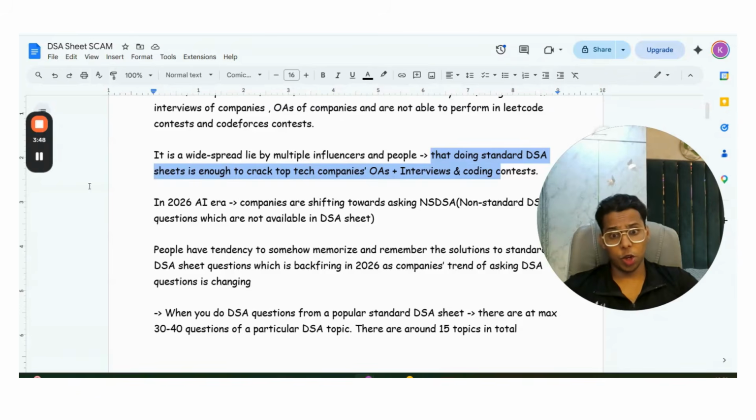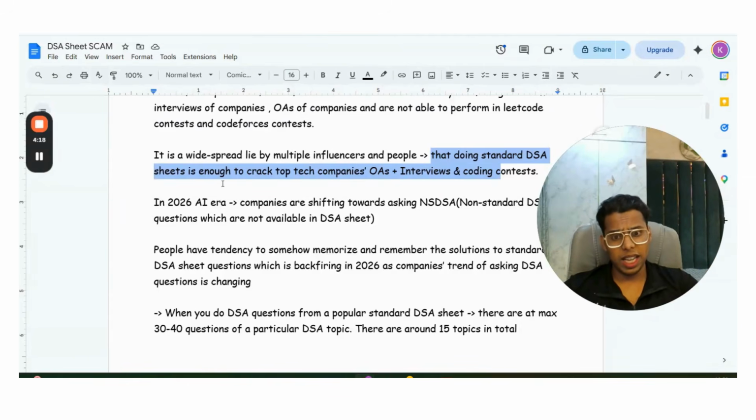Okay. So this has been my observation, because I do one-to-one mentoring and live training of many students. So I'm daily in touch with many college students and many working professionals. They keep on sharing with me the recent LLD questions, HLD questions, machine coding questions, DSA questions of interviews, DSA questions of online assessments asked in the companies. And I keep on seeing the trend on LeetCode Discuss and Reddit also, where people upload their company questions.